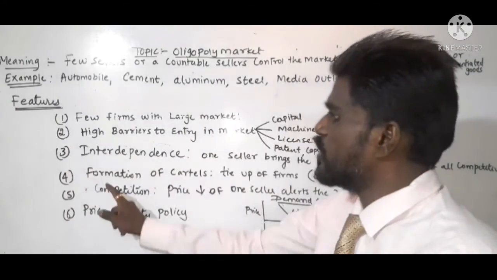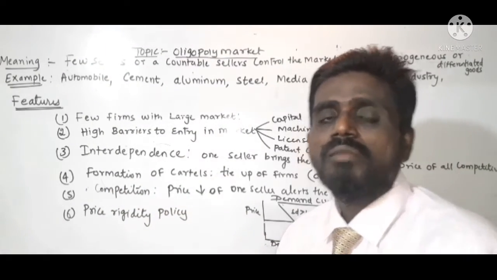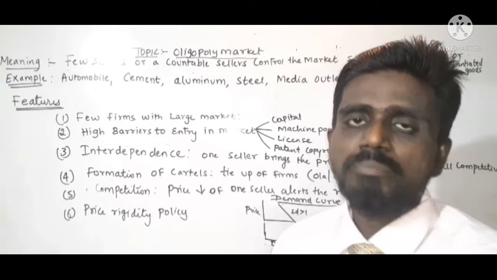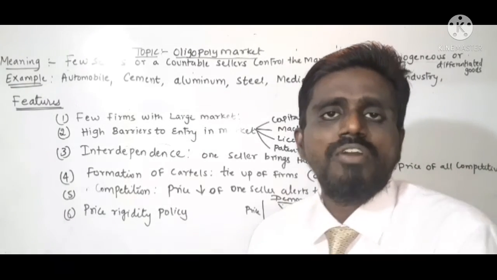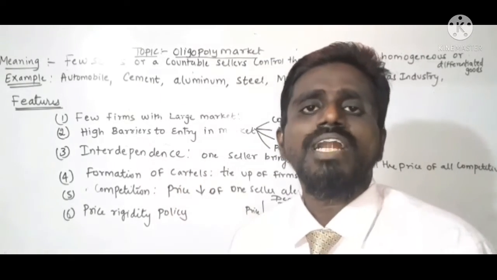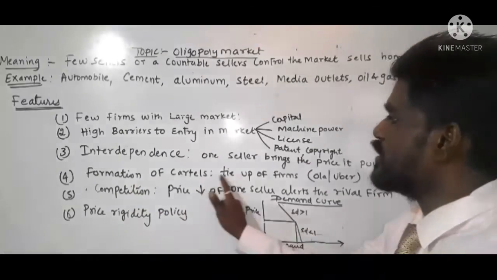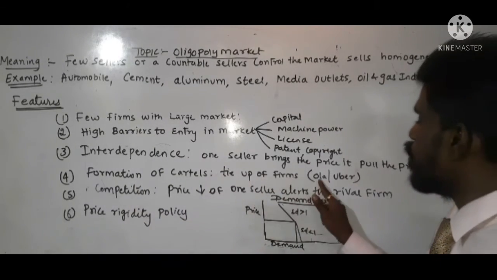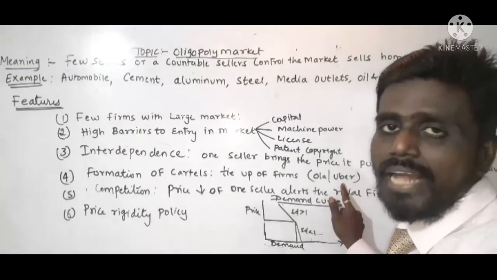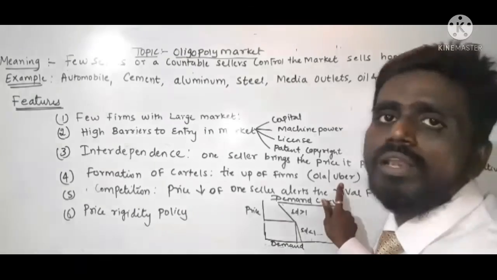Now the third feature is formation of cartels. What is the meaning of cartel? Cartel means a tie-up of firms. Firm means an individual firm. Industry means a combined group of firms. Understood? So formation of cartel means a tie-up of firms. Example, Ola and Uber. They had a tie-up among themselves to avoid future losses.